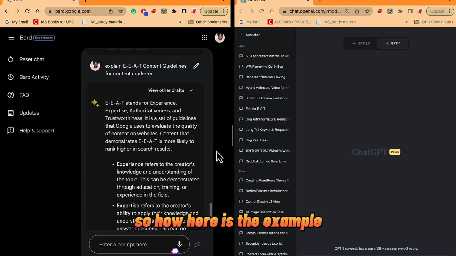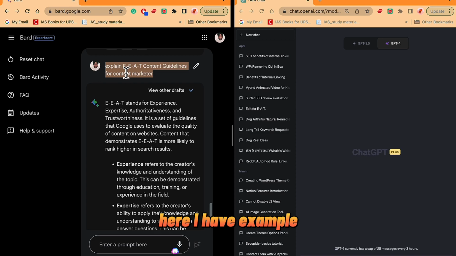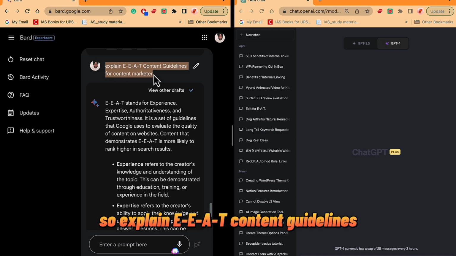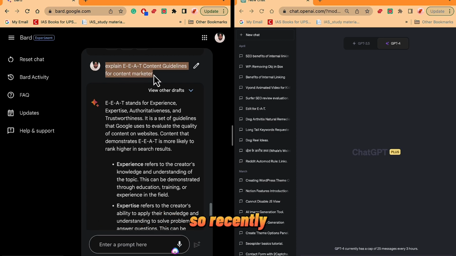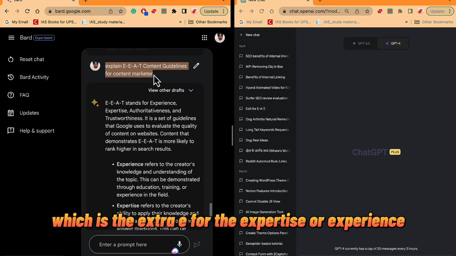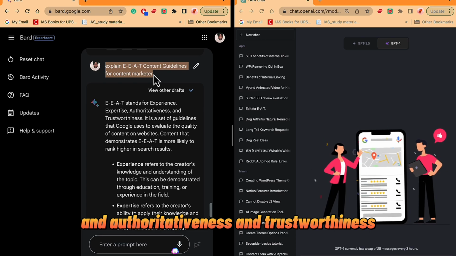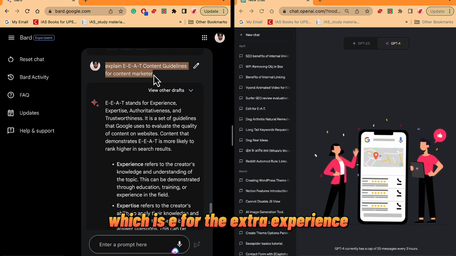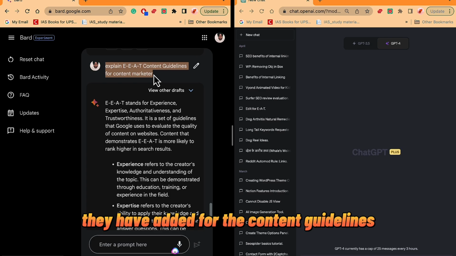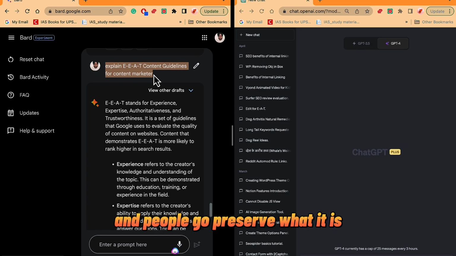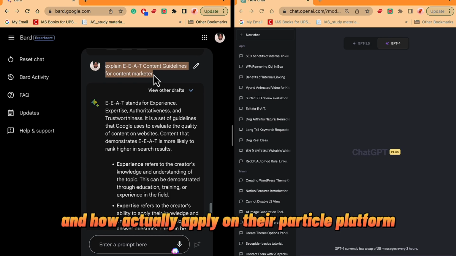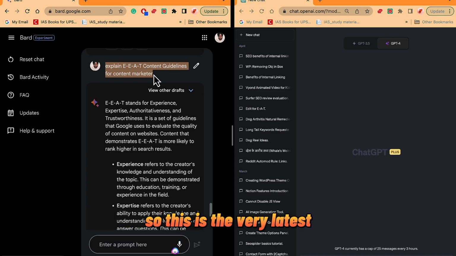So how? Here is the example. I have the example: explain EEAT content guidelines. Recently Google added an extra E, for experience, alongside expertise, authoritativeness and trustworthiness, for the content guidelines, and people want to know what it is and how to actually apply it on their particular platform. I've already done a video about it. So this is very latest, about 2023, I think, in January, or maybe December of 2022.